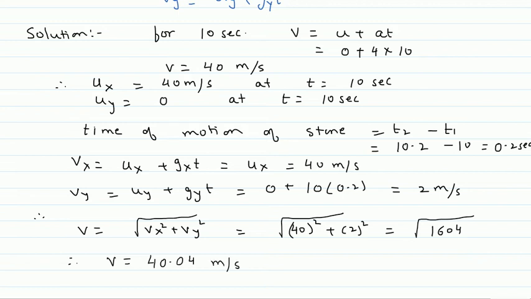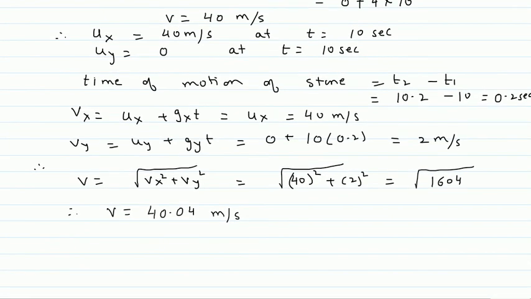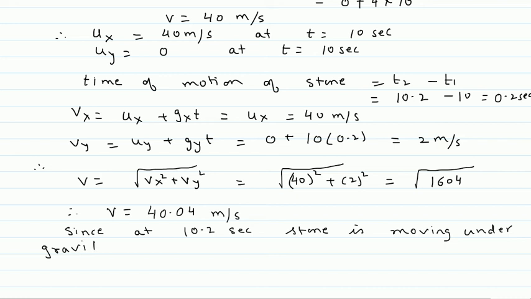Now we have to calculate the acceleration of the body. Since at 10.2 seconds, the stone is moving under gravity only, therefore its acceleration is equal to g, which is 10 meter per second square.